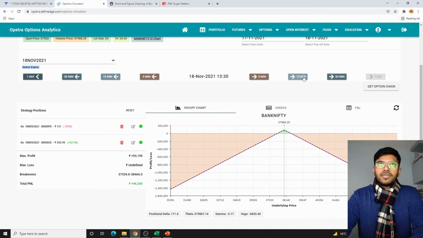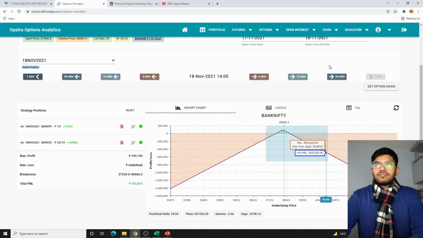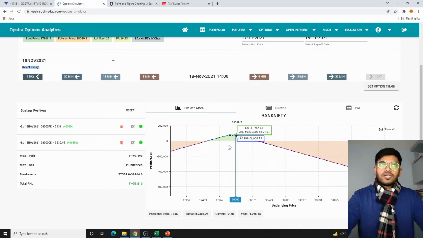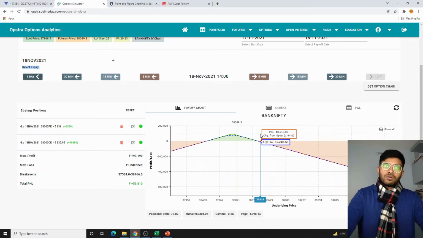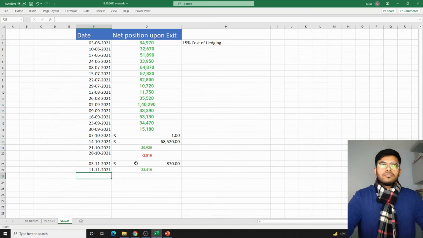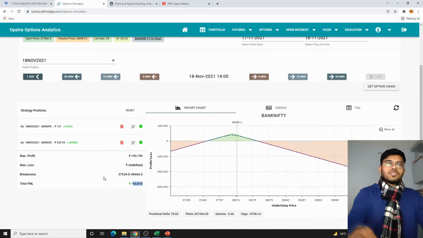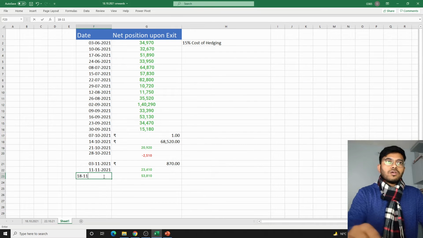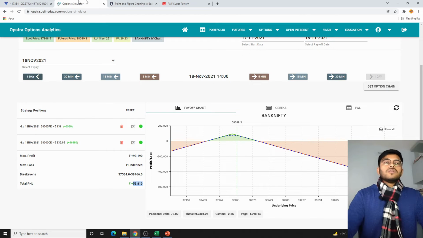So 3:30, 1:45, 2 o'clock, the Bank Nifty was around 38,090, 38,100. So we got rewarded around 53,810. So this is for the 18th of November expiry.